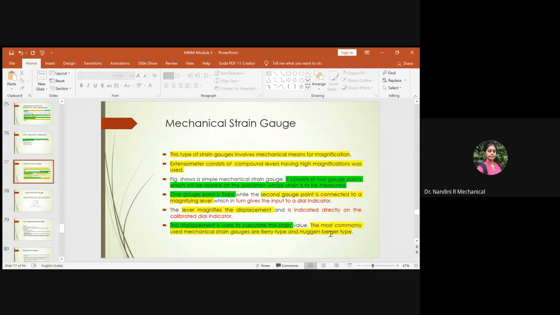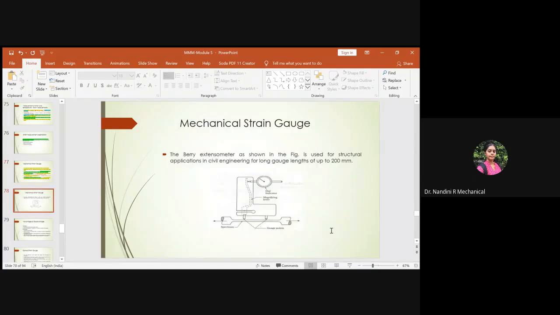In that, the most commonly used mechanical strain gauges are the Berry type and the Huggenberger type strain gauge. Okay, so if they ask you about the Berry type of mechanical strain gauge also, you can just show the same simple diagram here.